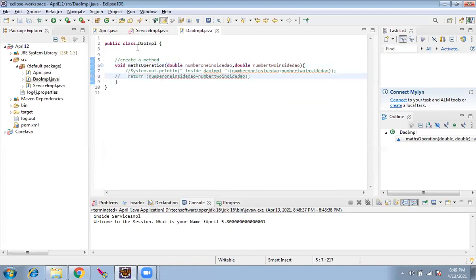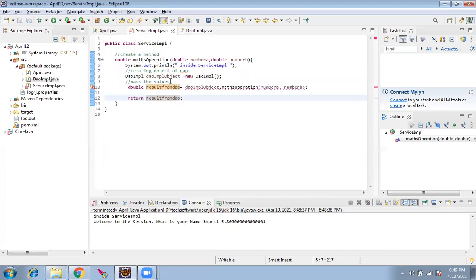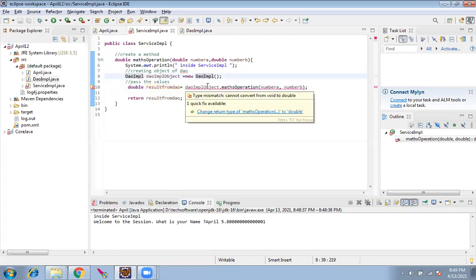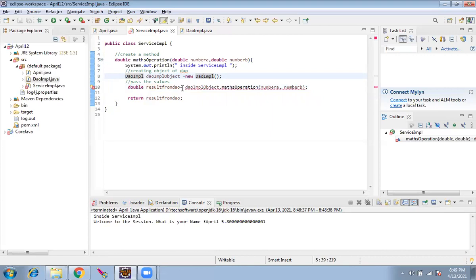We should not write the return, I think. Yeah, you are not returning anything, but why? What are you trying to catch and store here? Double. Why? This method is not returning anything, then how will you store something? That's what the compiler will ask you. What are you trying to catch and store in a variable from a method which is telling you that it will not return anything?